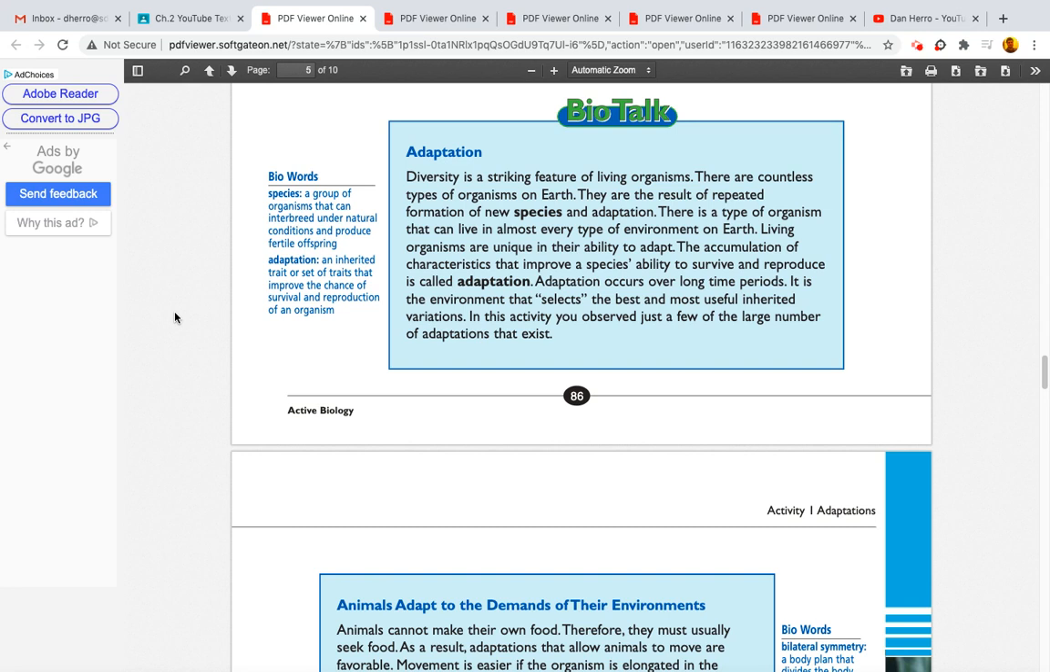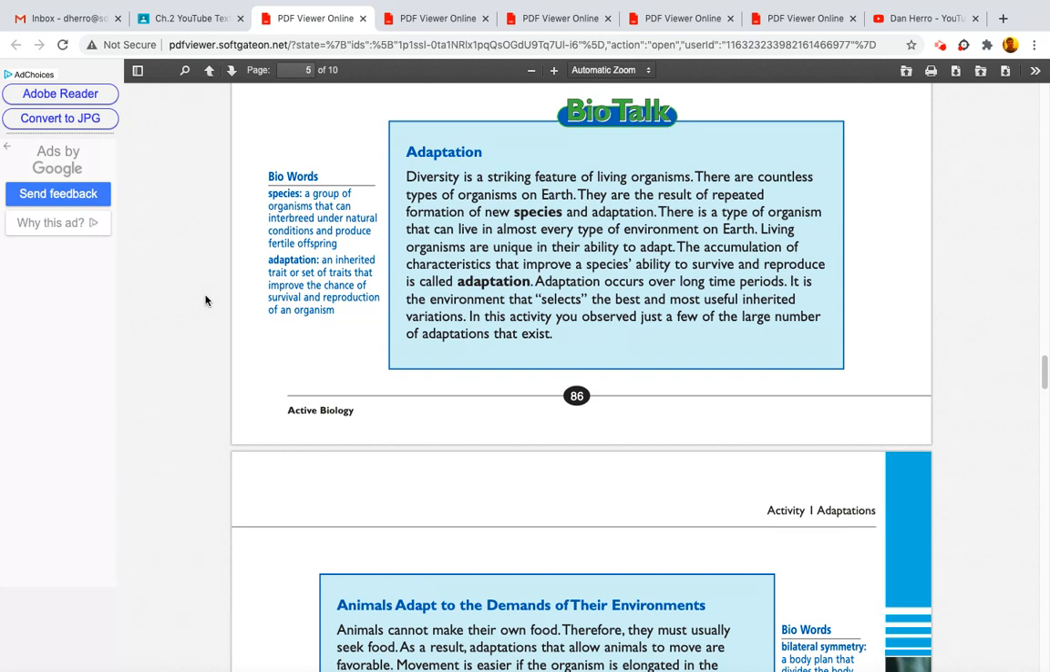Chapter 2, Section 1, Biotalk, Adaptation. Diversity is a striking feature of living organisms. There are countless types of organisms on Earth. They are the result of repeated formation of new species and adaptation.